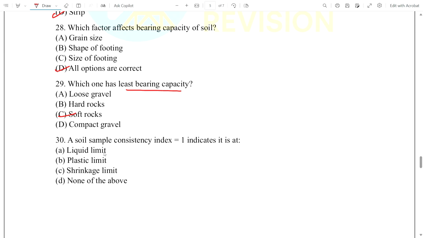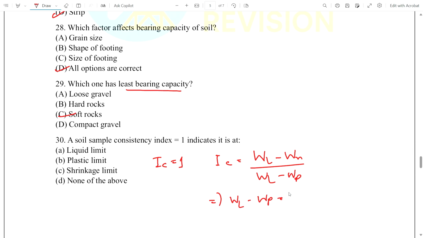You can see a soil sample consistency index is equal to 1. It indicates what? Plastic limit, liquid limit, shrinkage limit, or another. As you know, the consistency index formula is liquid limit minus natural water content divided by liquid limit minus plastic limit. As this value is 1, we can simplify here. Liquid limit cancels. The natural water content is equal to plastic limit. So answer is plastic limit.